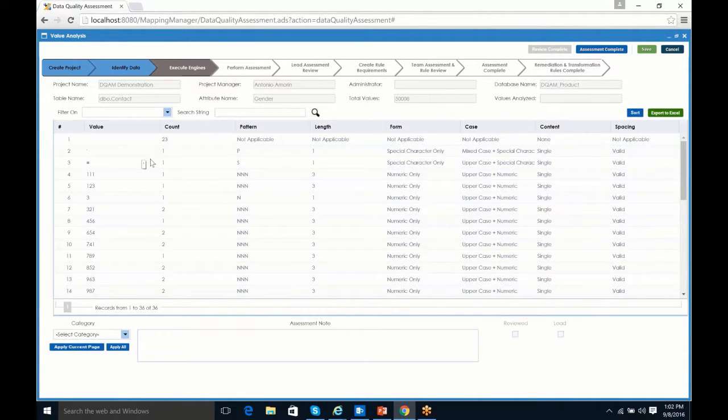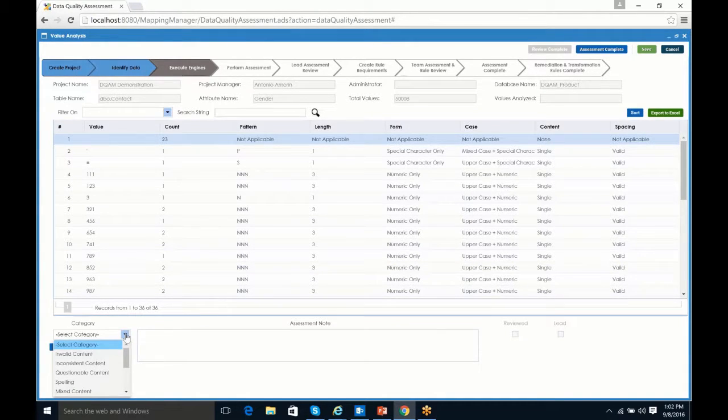So the big differentiator between this software and other software is the ability to come in and select a specific value and assign additional metadata to it. The metadata that we add to each of our values are actually categories and notes about the categories. So at the bottom of the screen here, we have a drop-down that identifies all our different categories. Now understand the categories themselves are customizable.